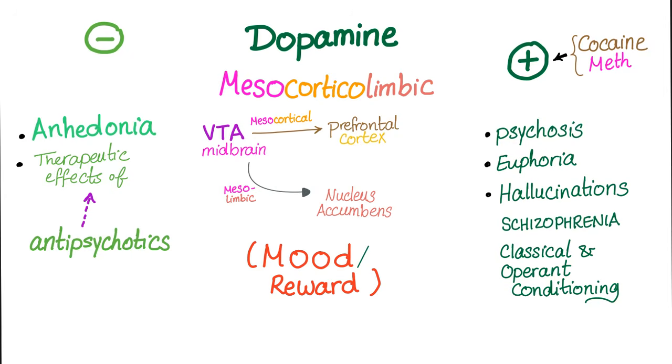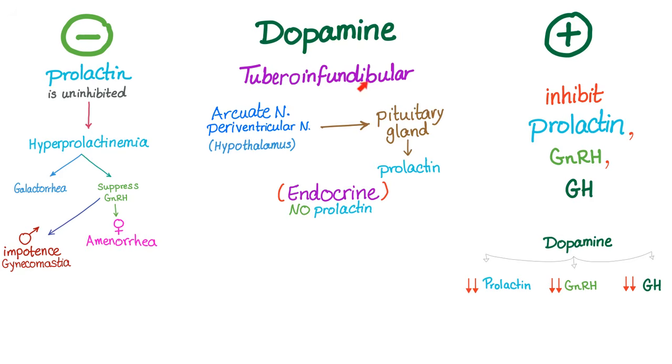stoicism taken too far. How about dopamine at the tuberoinfundibular region? And now this is what we're talking about. Here, dopamine is anti-prolactin. Too much dopamine, no prolactin. Too little dopamine, prolactin is crazy, uninhibited, hyperprolactinemia, which can lead to galactorrhea and suppression of the GnRH, which will lead to amenorrhea in females, impotence and gynecomastia in males.